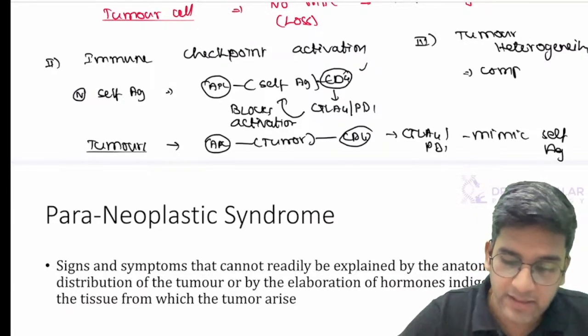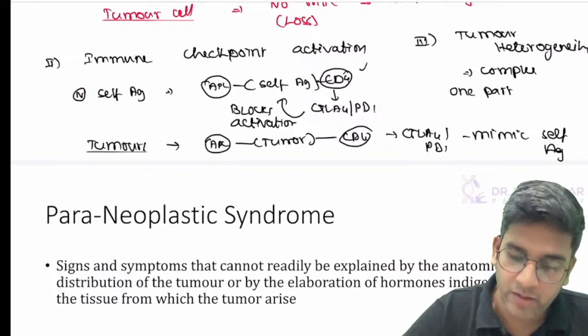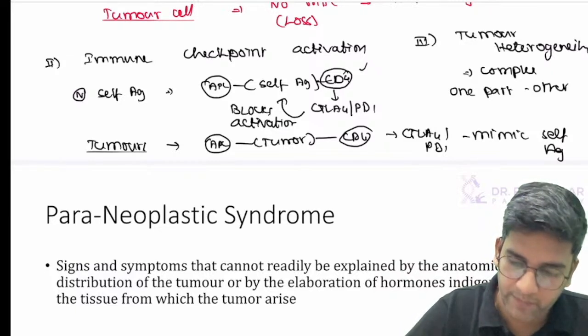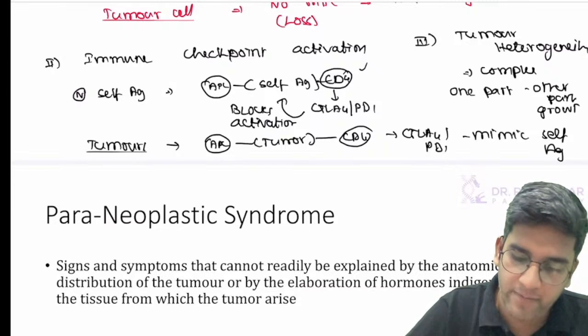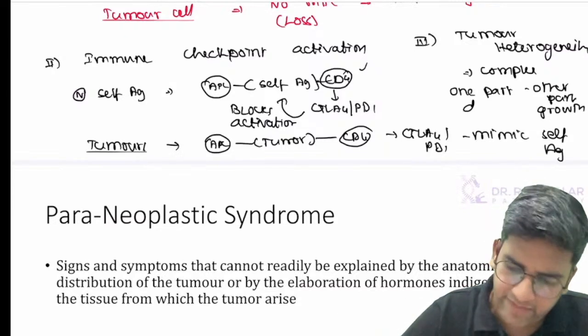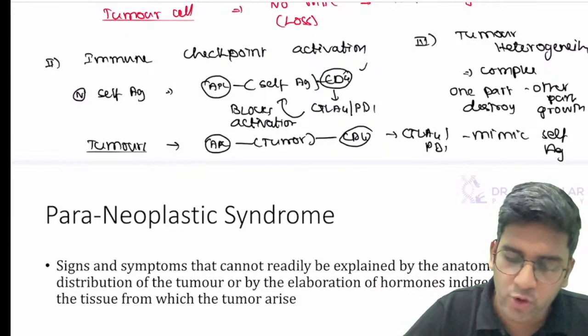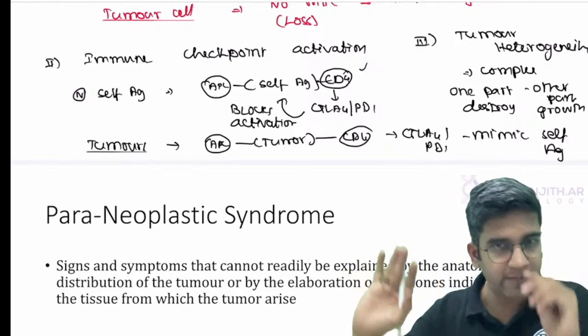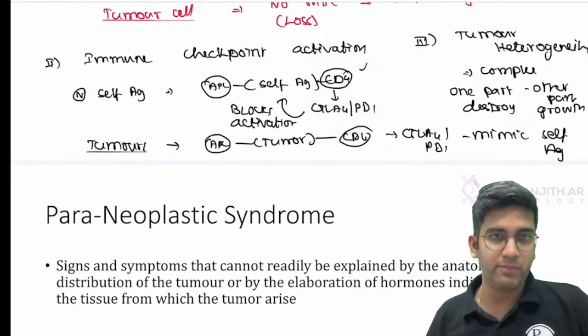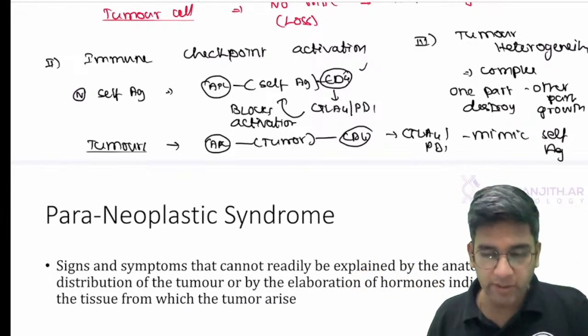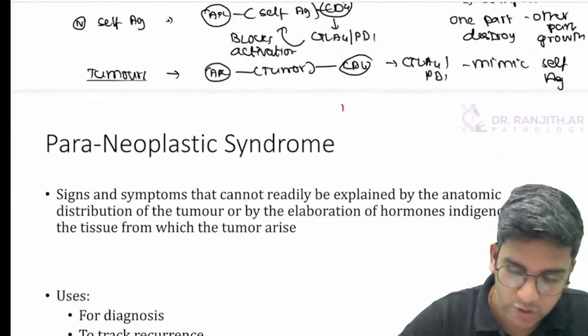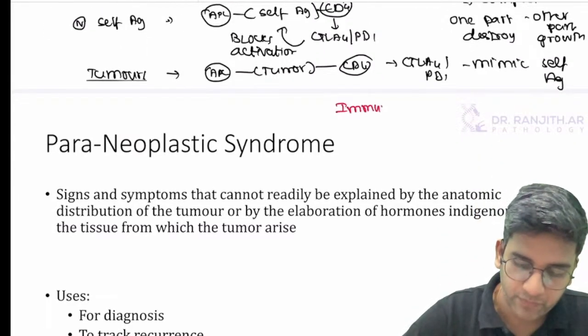Since it's complex, even if one part is being destroyed, the other part grows. It's very, very complex. I'll not be able to complete everything, right? Even if one part is destroyed, the other part grows and new mutations come and it grows, right? Not very important, but CD4 and CD8 are very, very important. Whenever you write about immune checkpoint activation, you should not miss talking about immunotherapy.